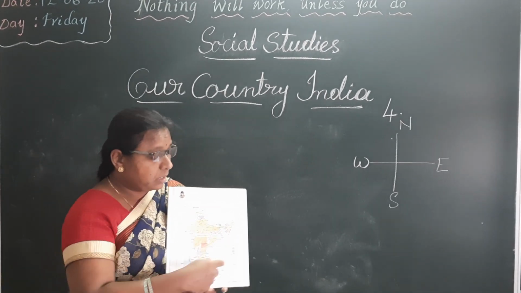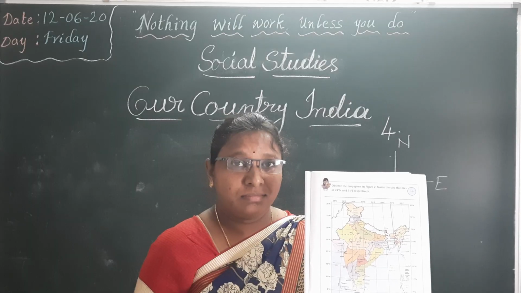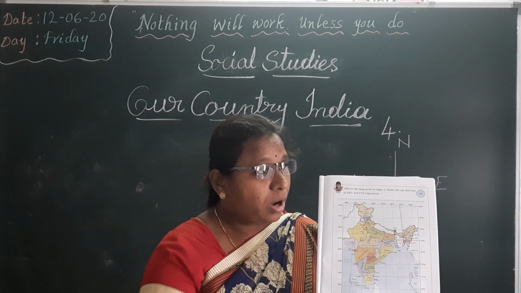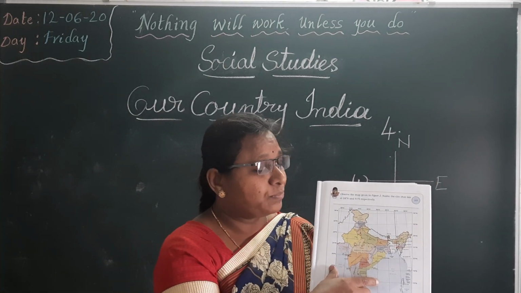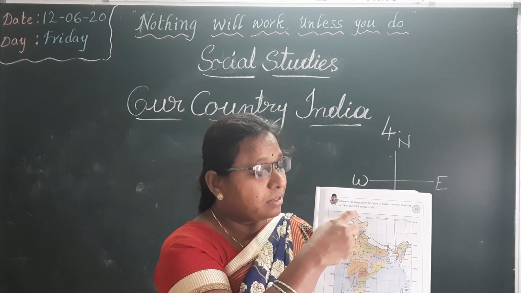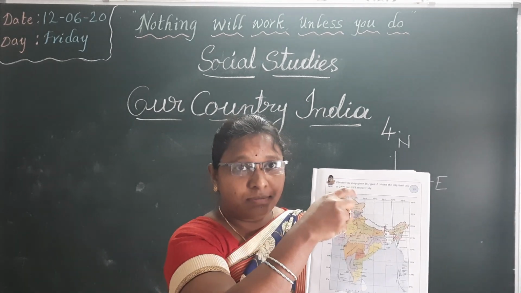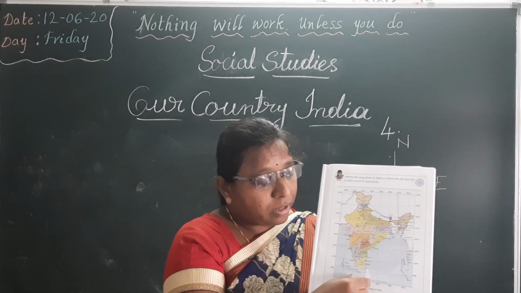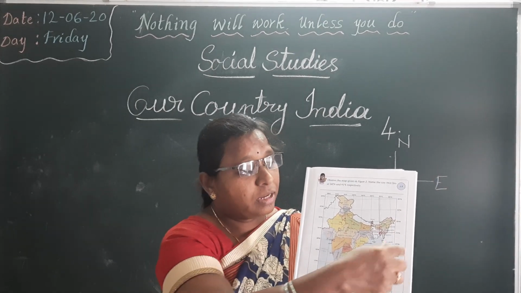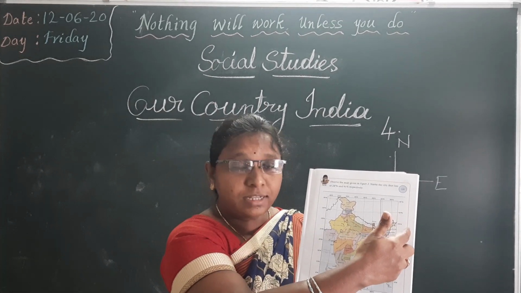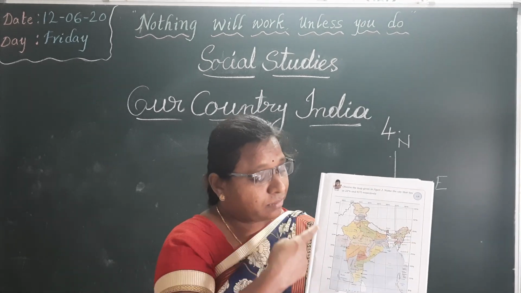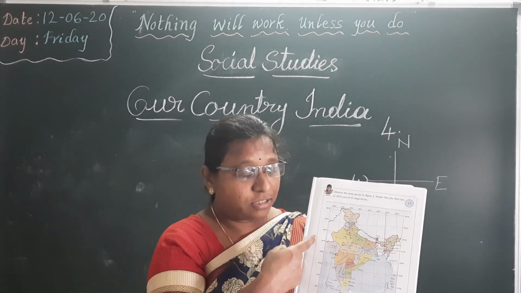Now, let us know about the boundaries of our country. On the north side, where is the north side? The upper side of the map always shows north. The bottom side of the map is south. The right side is east, the left side is west.